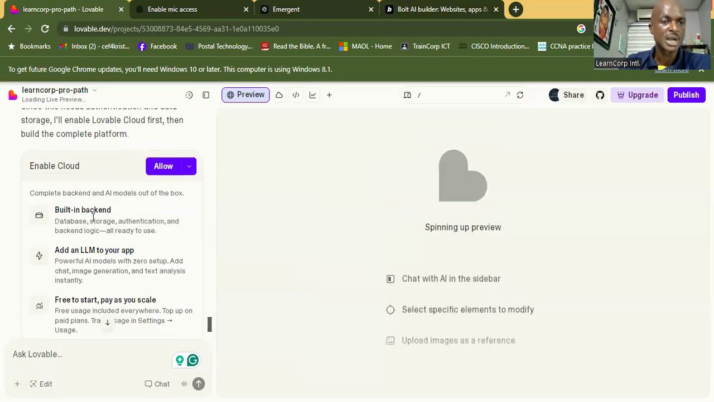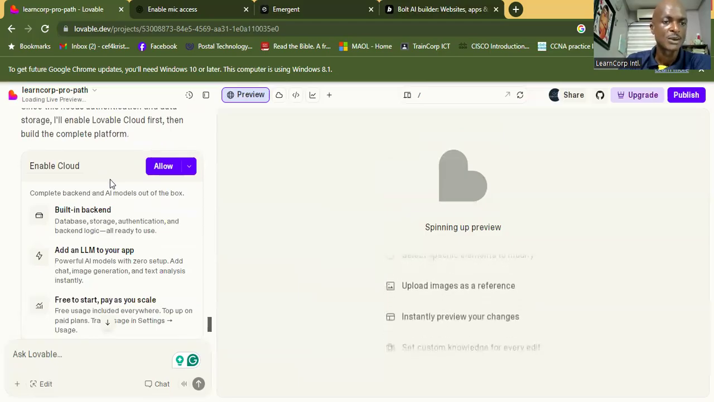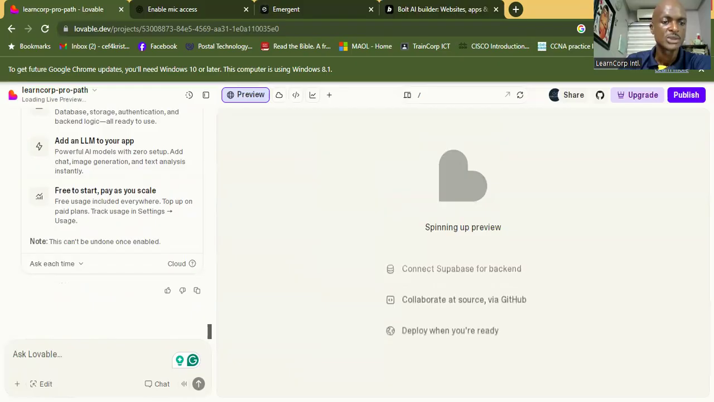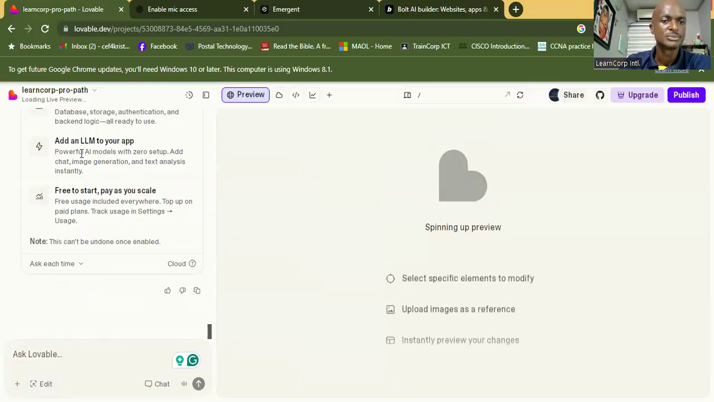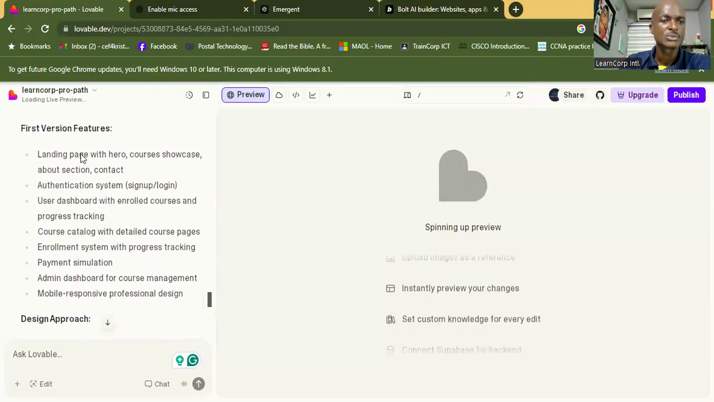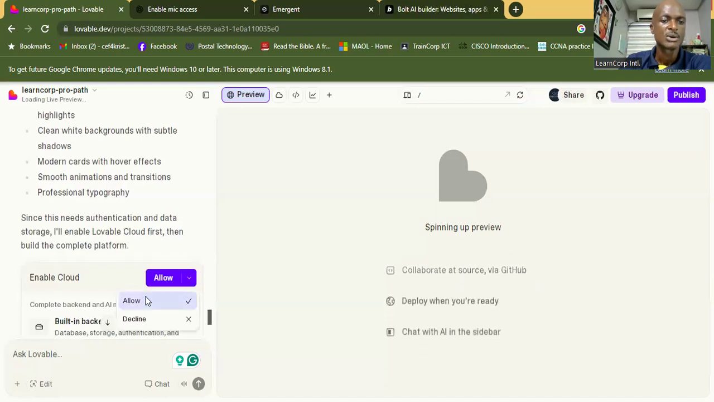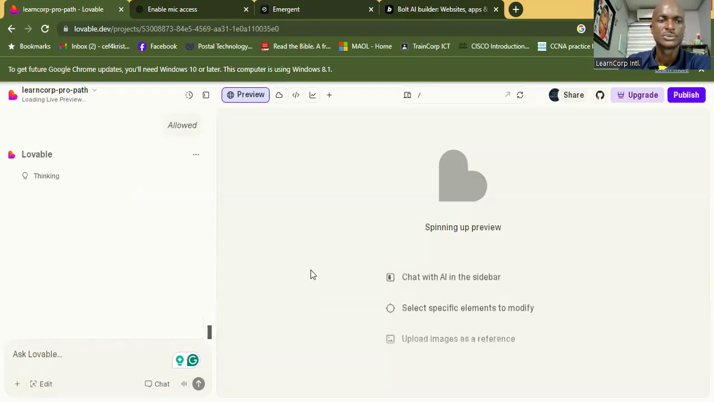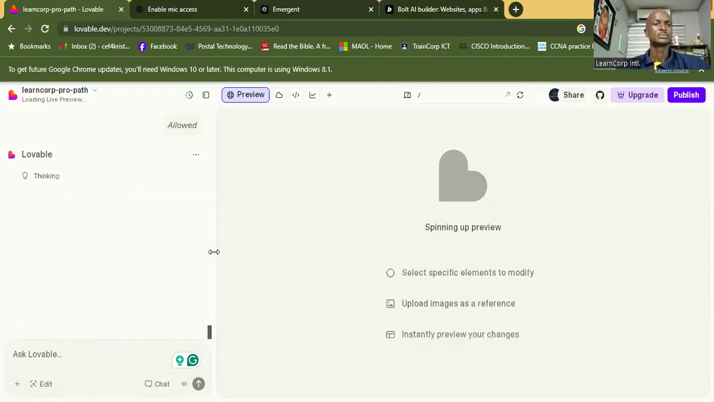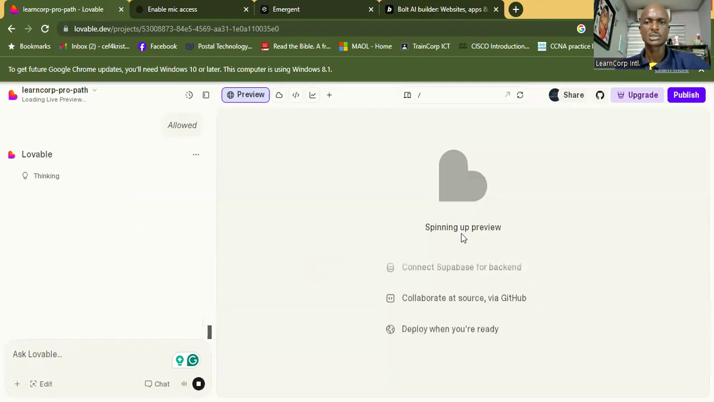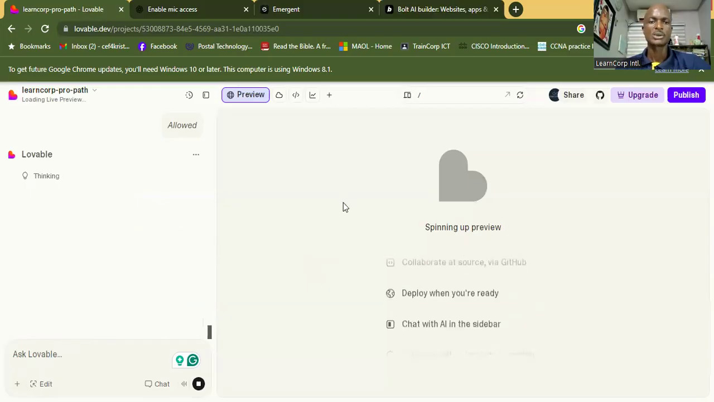Enable cloud, build back end, blah, blah, blah. Okay. So these are some of those things. You can edit your prompts here. All right. So let me see this allow thing. Okay, it's allowed. So it's spinning up preview. And the good thing is, once you're done, you could actually publish your work.